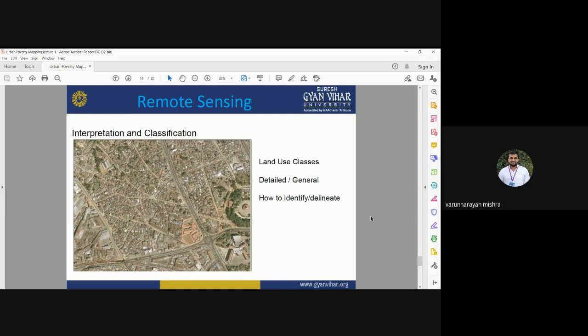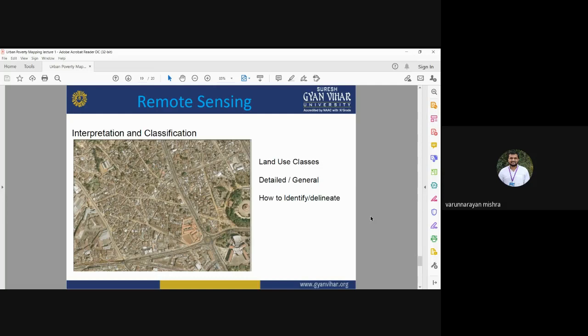So for this, you need to apply land use classification. You need to classify all the satellite images into different land use, land cover classes. It may include the urban area, the residential area, urban green space, roads, buildings. So how to identify these classes?